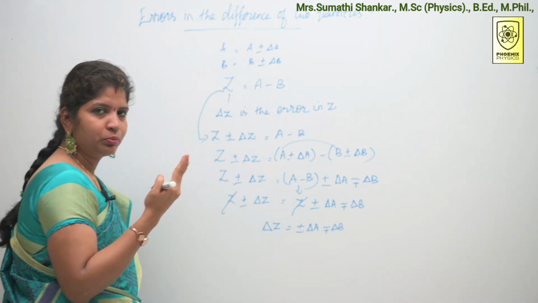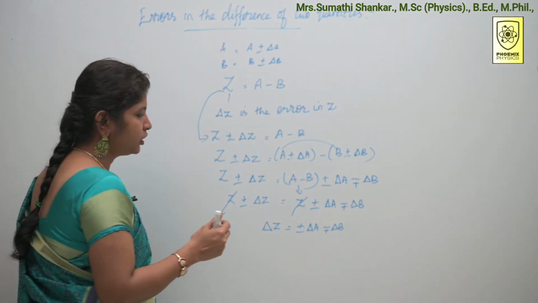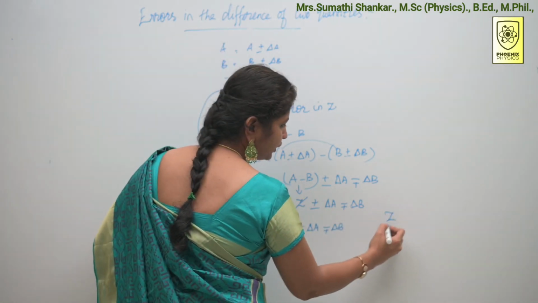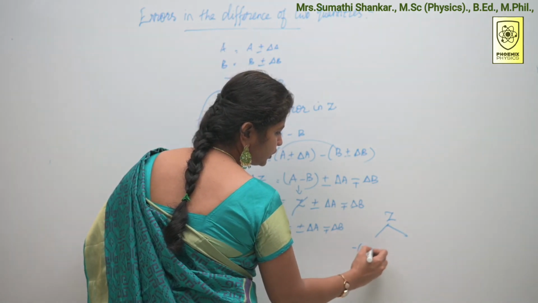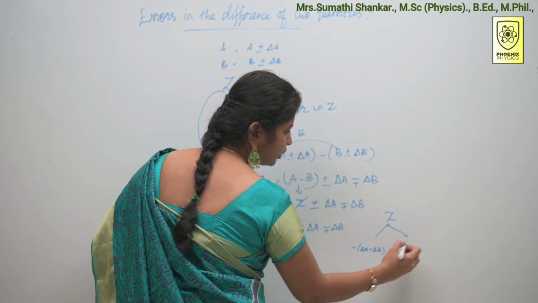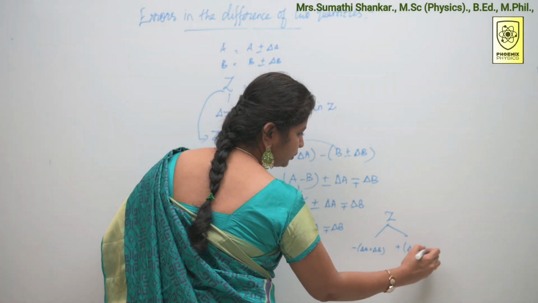There are four possibilities, but we are considering the maximum possibilities, or we can say Z lies between minus delta A minus delta B to plus delta A plus delta B.